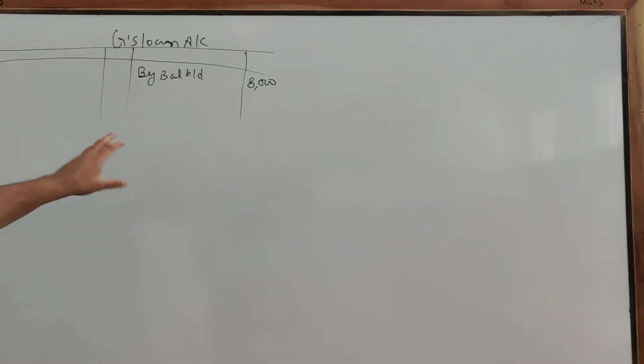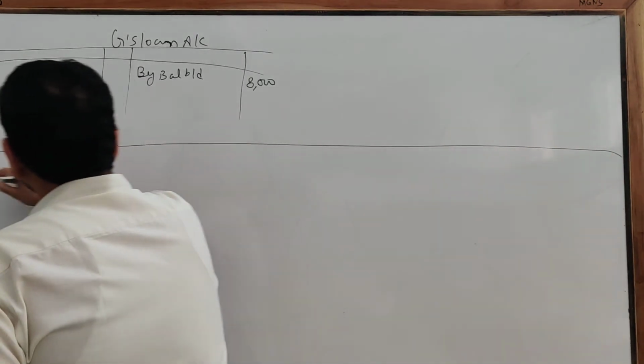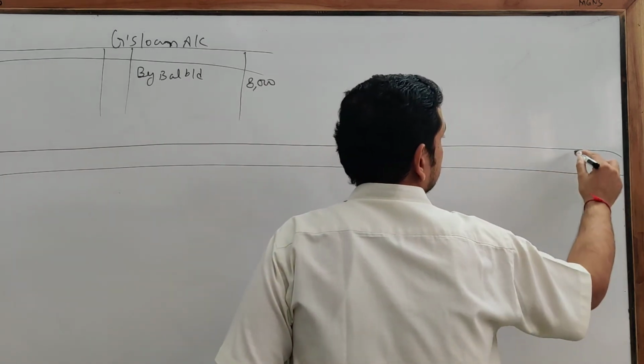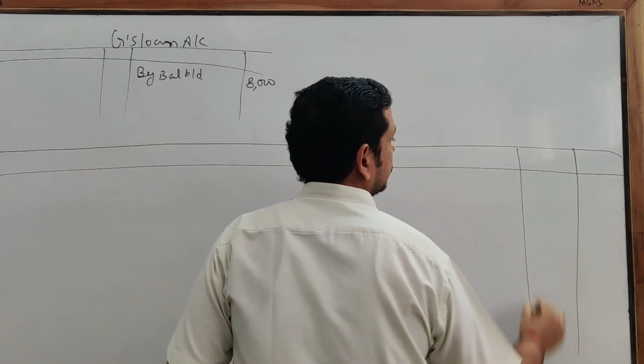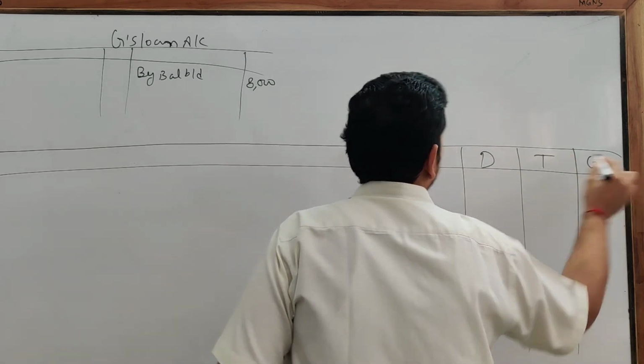Now you will see over here, after doing this thing, just leave the loan account and prepare the partners' capital account. Names of the partners are D, T and G.